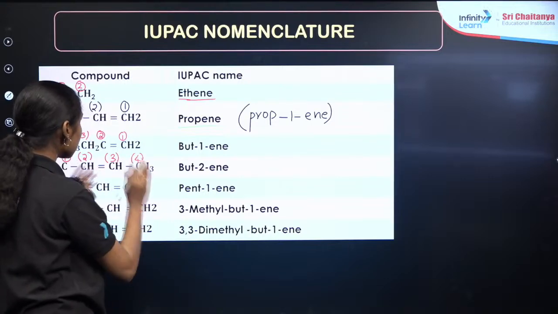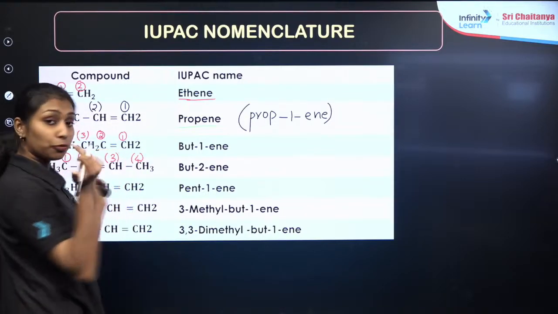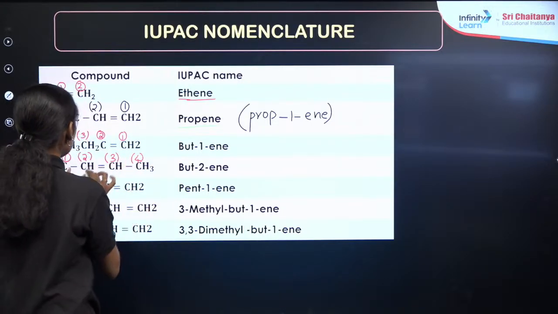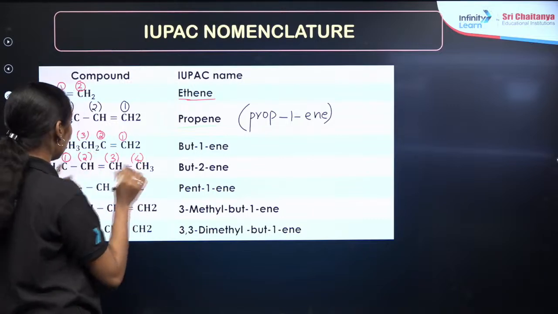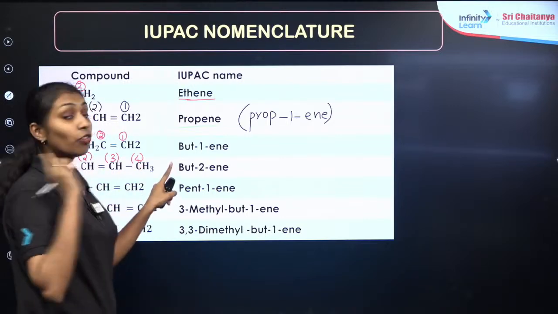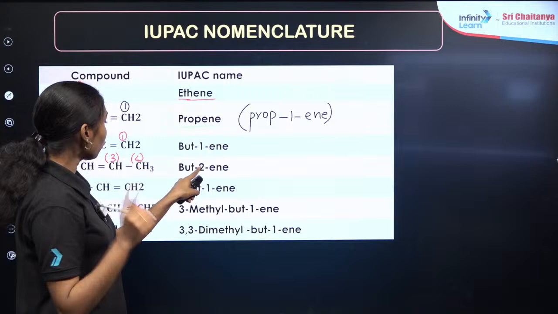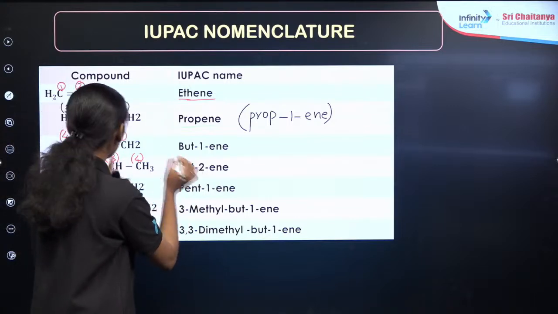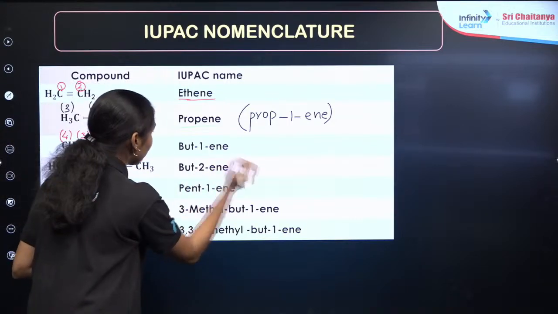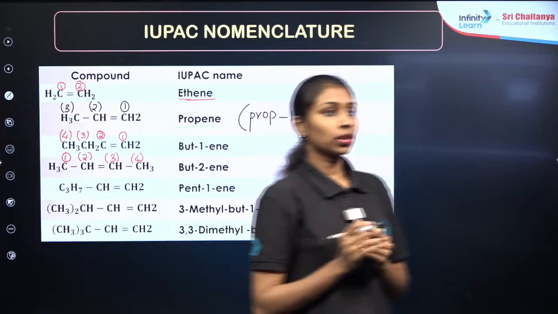This is symmetrical, so I can start numbering from either left or right, right? So the second position has the double bond. This is a 4 carbon compound. Word root will be but, right? Position of the alkene group or the double bond will be the second position. So but-2-ene. Is that clear?